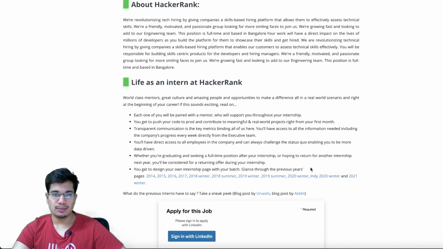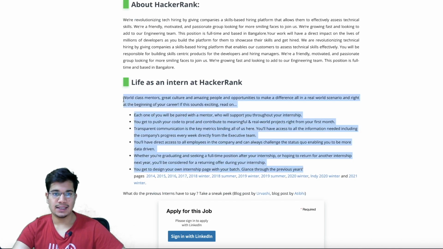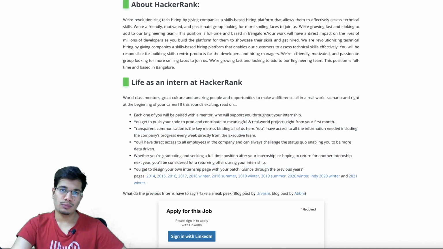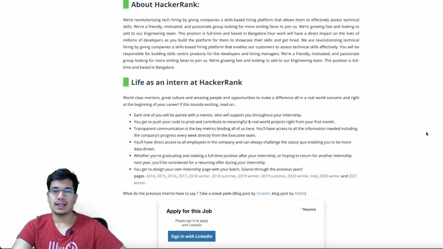And they have mentioned something about what your life is going to look like as an intern at HackerRank. So from what I've heard from my friends, it's a really good company to work at, and they have a really good culture as well in their Bangalore office.